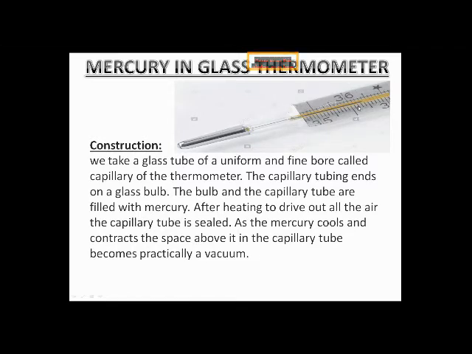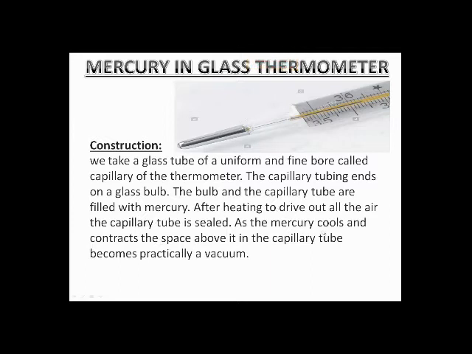When we cover it at the top, we evacuate it, sucking out all of the air so it becomes a vacuum. So the mercury can easily expand or contract.